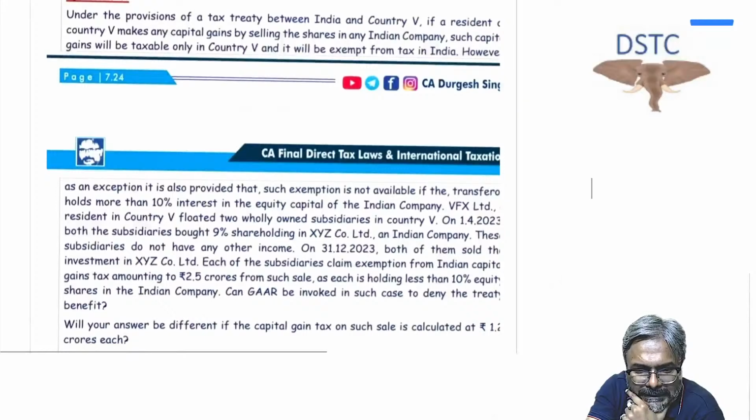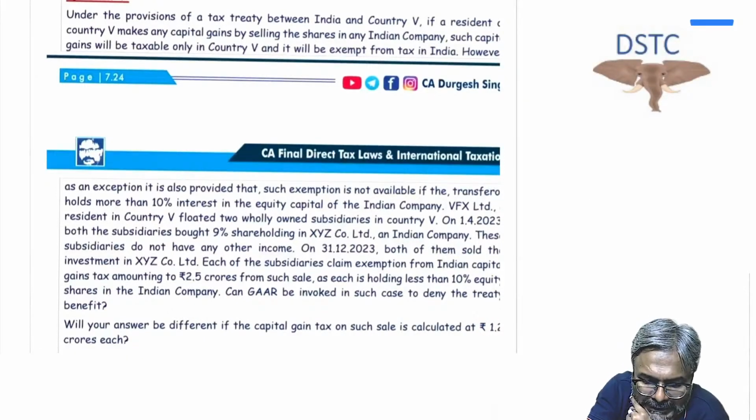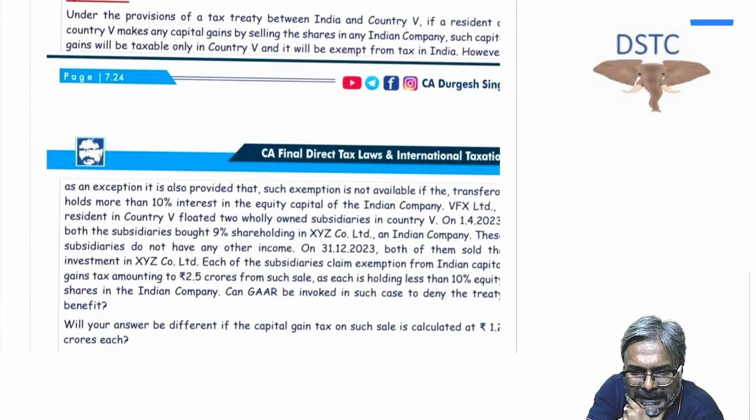In this case, under the provision of the tax treaty between India and country V, if a resident of country V makes any capital gains by selling the shares in any Indian company, such capital gains will be taxed only in country V and will be exempt from tax in India.